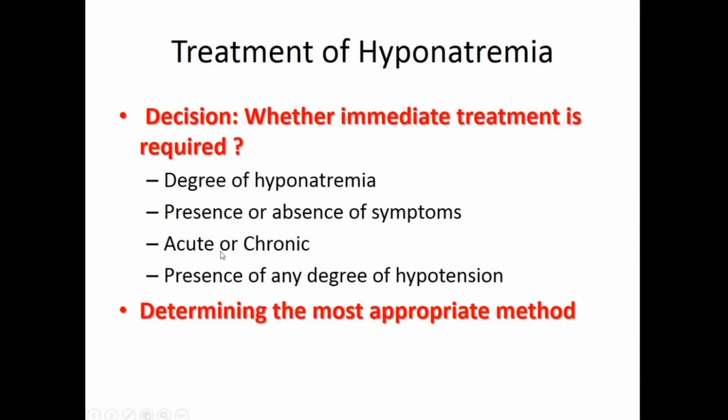Okay. Then the third point is acute or chronic. As I told you, acute is which develops immediately, because the patient may have had severe diarrhea or has been vomiting, not eating well, not taking water. Then it is an acute case. If it is acute, you need to treat immediately because you need to replenish the losses, the sodium loss, the fluid loss. But if it is chronic, as it happens in a lot of conditions, including elderly patients, then you need not hurry. You can treat this slowly over time, because if you correct it rapidly, it can lead to a lot of problems, including osmotic demyelination syndrome in the brainstem.